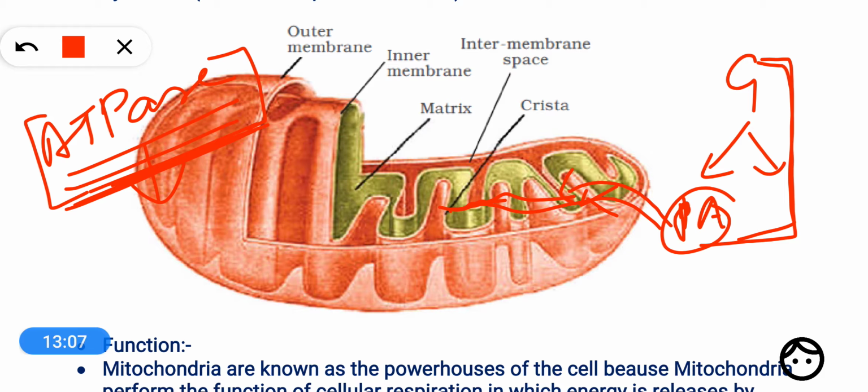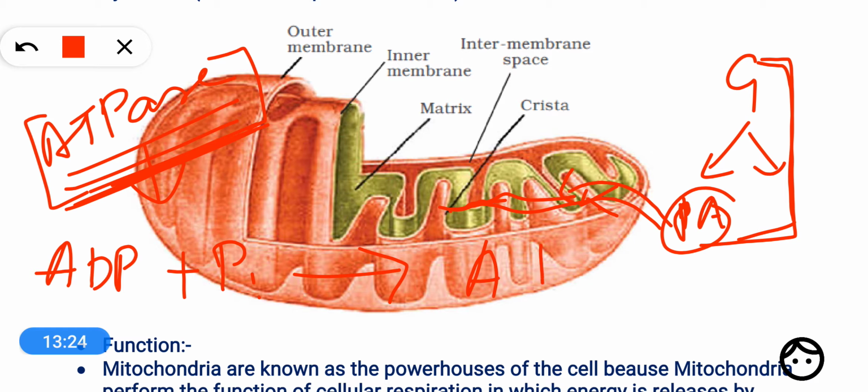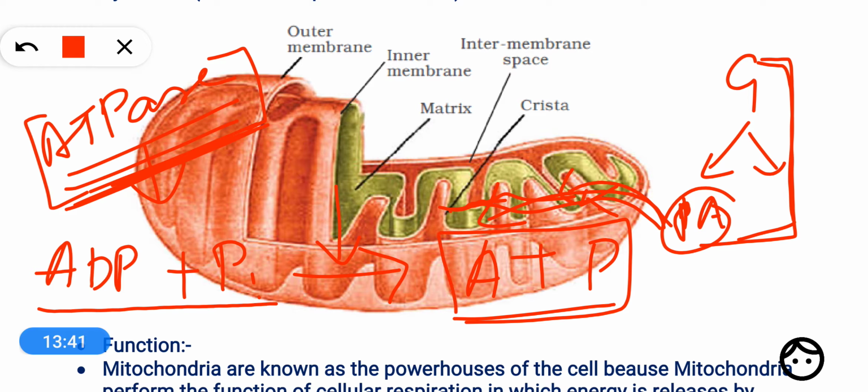So what happens actually inside the mitochondria is that molecules known as adenosine diphosphate, ADP, are combined with a phosphate group and converted into ATP, adenosine triphosphate. The energy released due to breakdown of pyruvic acid is used for this reaction, means energy is used to attach ADP plus phosphate group to make ATP molecules.